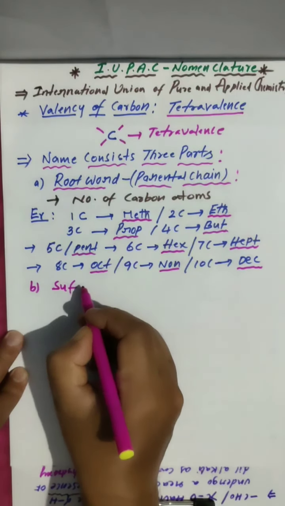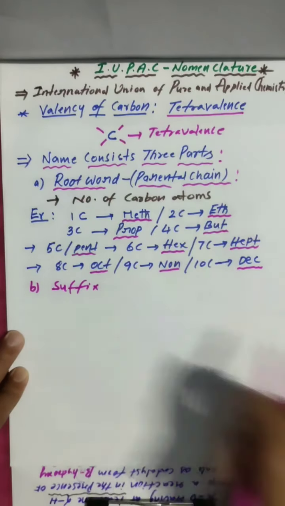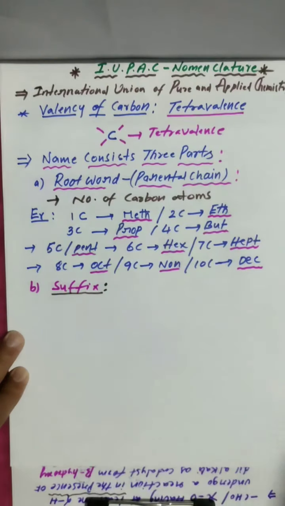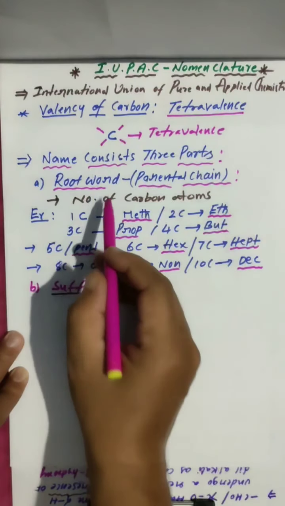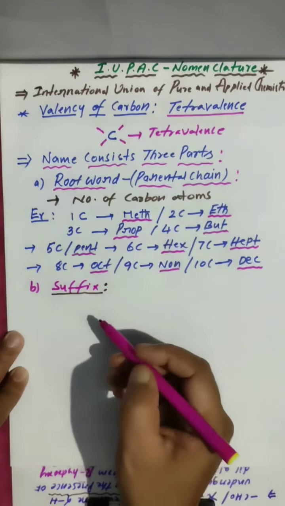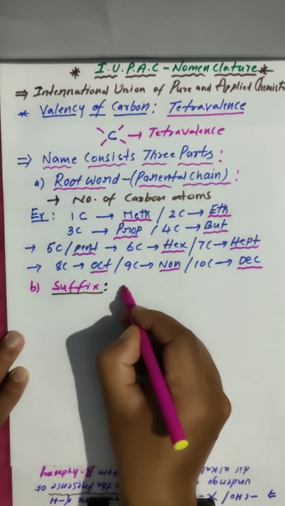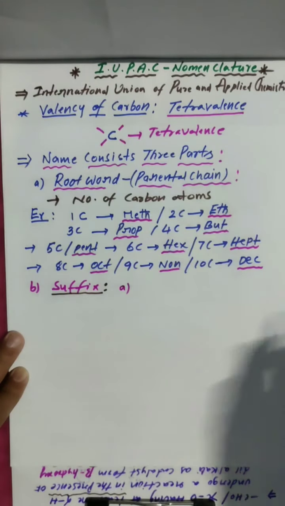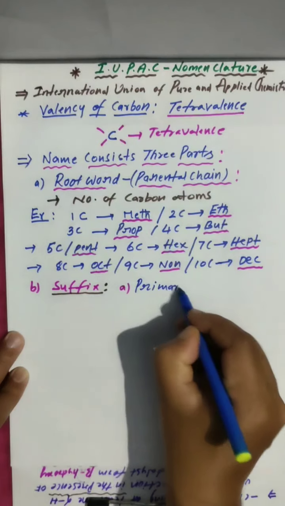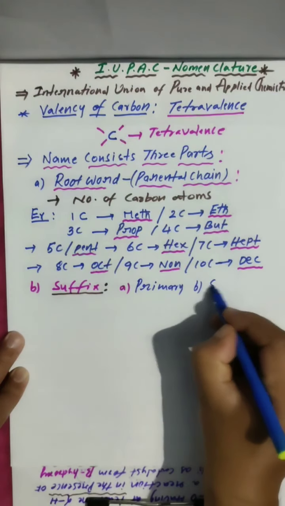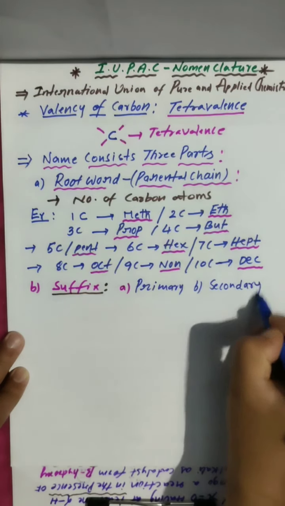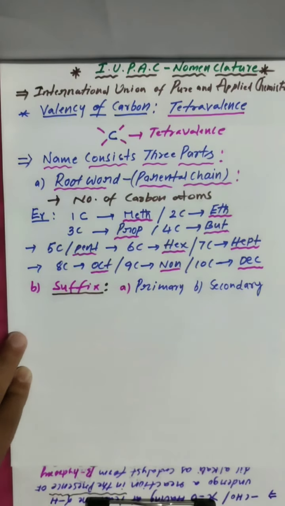Next, another main part, the second part, is the suffix. See, the root word indicates the number of carbon atoms, that is, the parental chain. The suffix again has two parts. One is the primary suffix. The second one is the secondary suffix. Primary and secondary.